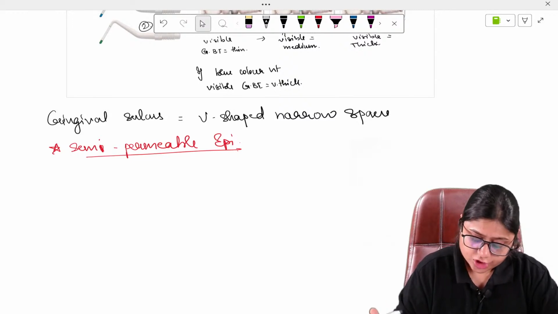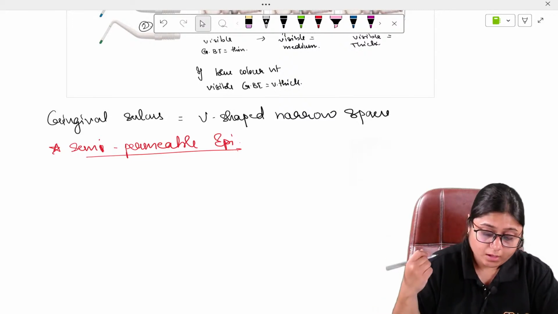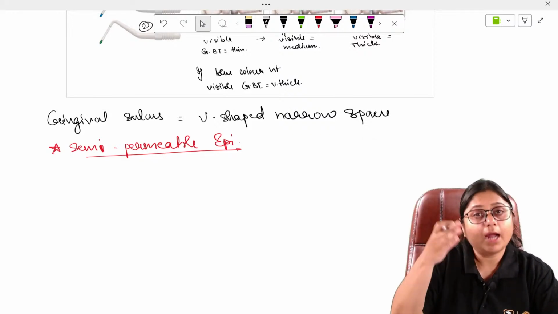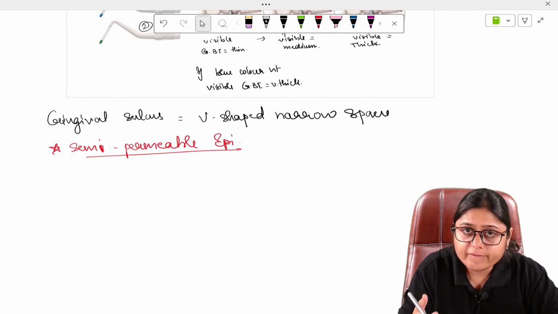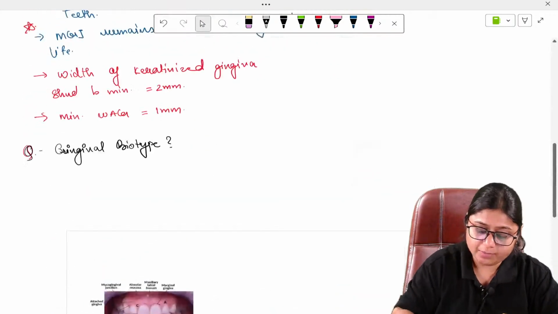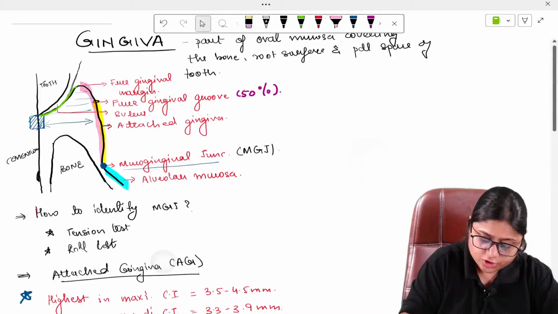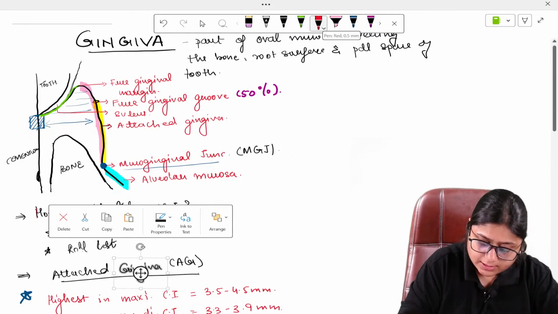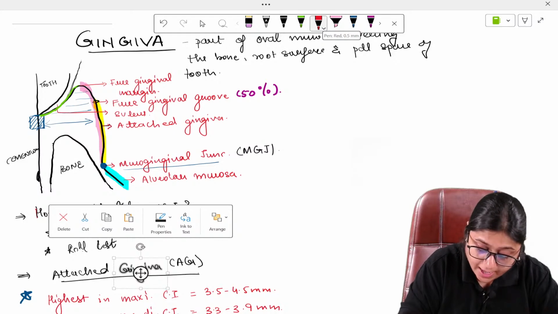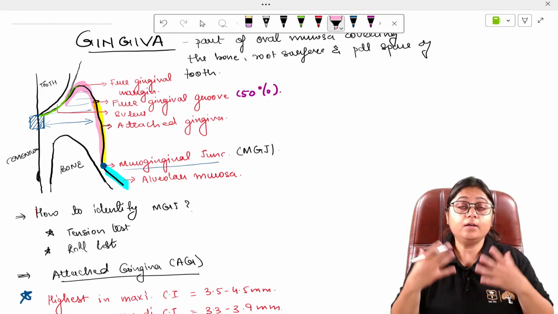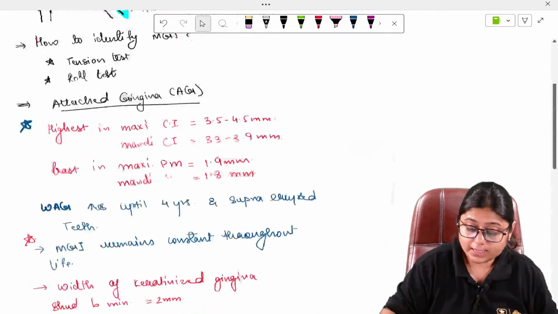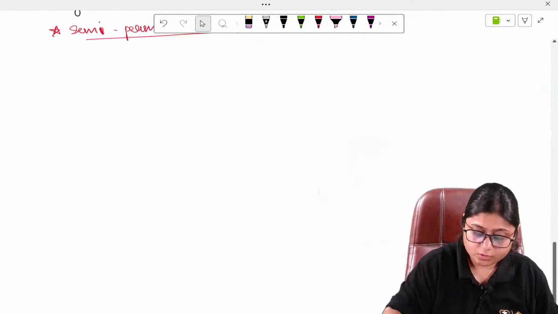Okay. Now this gingival sulcus, if it is exposed to the oral cavity, what does that mean? It means we cut the periodontal flap, and if it is exposed to the oral environment, then this gingival sulcus has the ability to get keratinized.